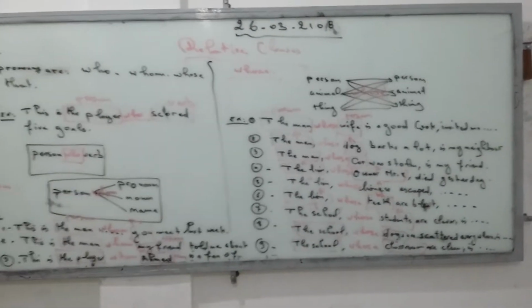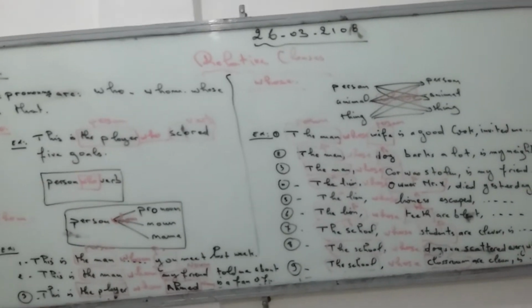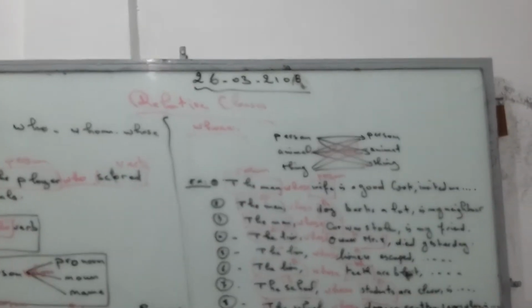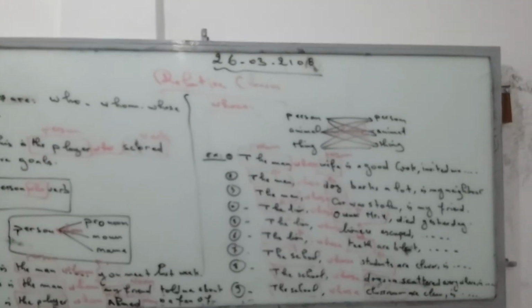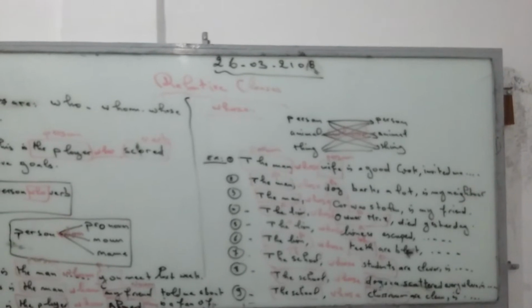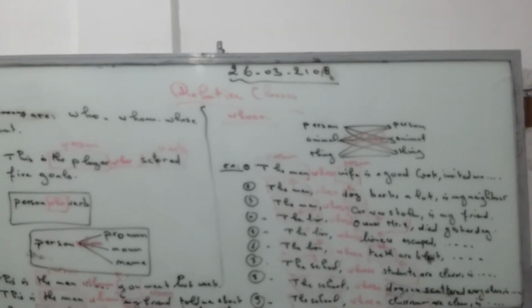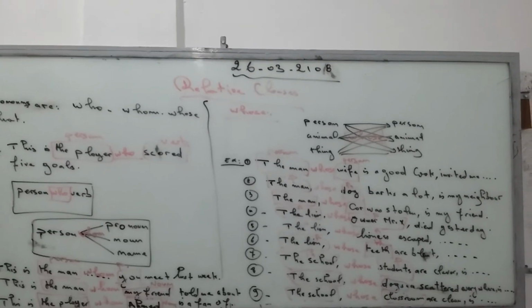So let's talk about the second possibility. Person, animal. The man whose dog barks a lot is my neighbor. So the man is a person and dog is an animal. So when you have person, animal, we put the relative pronoun whose. So let's talk about the third one. The man whose car was stolen is my friend. So the man whose car. We have person and we have car. Car is a thing. So person, thing, we put relative pronoun whose.